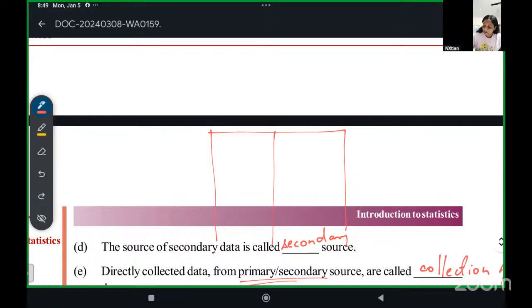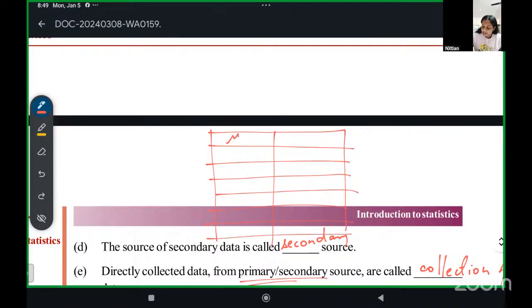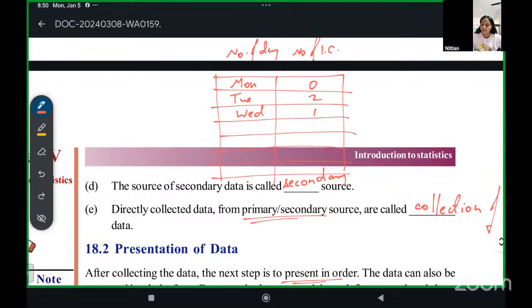You will make columns, write the weekdays, Monday, Tuesday, Wednesday, like that, and write the number of ice creams you ate. 0 ice creams on Monday, 2 on Tuesday, 1 on Wednesday. Here you will write weekdays, here you write number of ice creams. Like that you will make it.